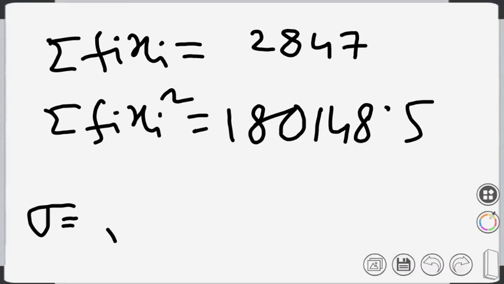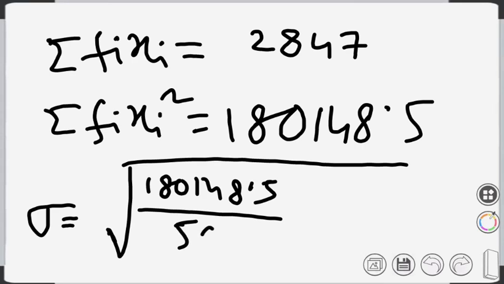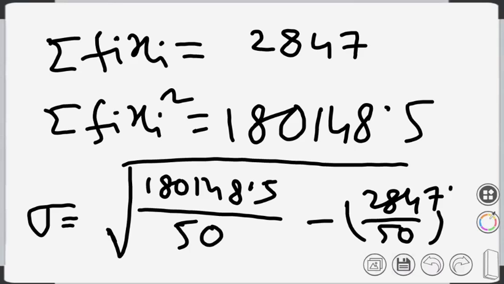We have got summation fi xi as 2847, and summation fi xi square equals 180148.5. Now we put the values in the formula of standard deviation. So as I have said, the formula for standard deviation is summation fi xi square by n. So summation fi xi square is 180148.5 divided by n. How much is n? Is 50, isn't it? Summation fi, n, is 50, and here it is summation fi xi, 2847 by 50, whole square.